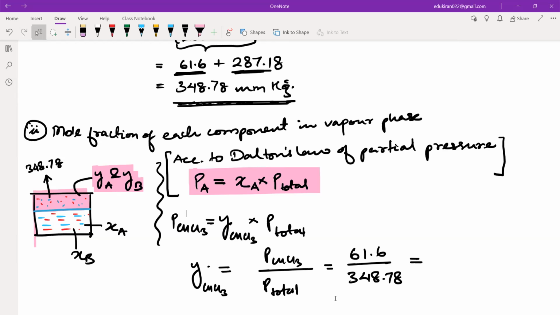जहाँ पे हम लोग क्या use करें 61.6 and 348.78. But conceptually speaking, this complete question is from states of matter. ठीक है? That is why it has been asked and it is a favorite question of CBSE. चलिए please write this down. Let me know when you are done. Calculate करके chat में भेजिए answer.